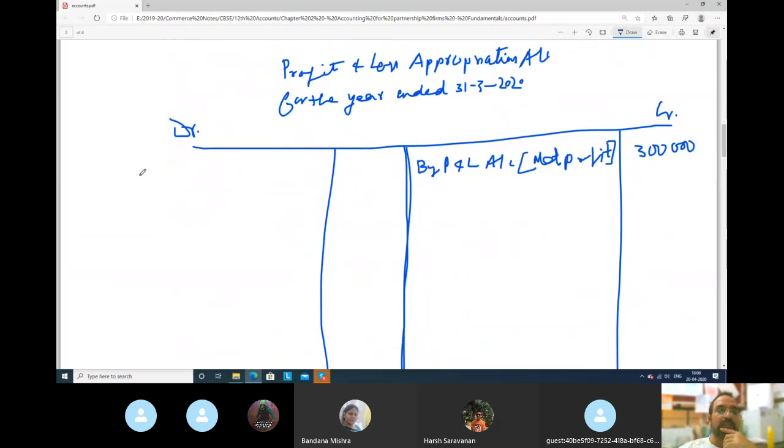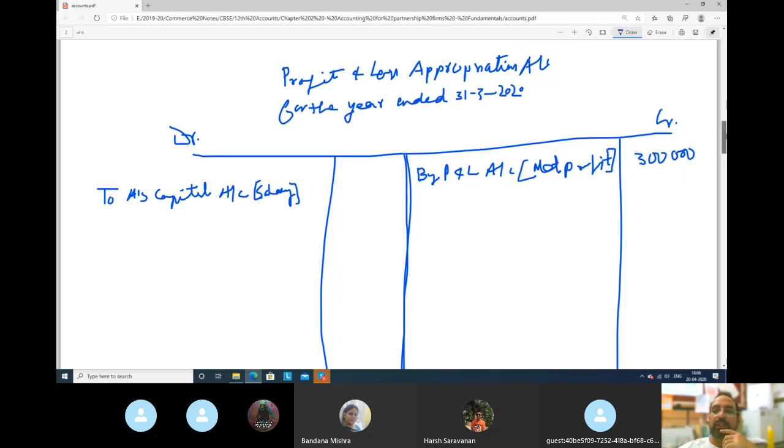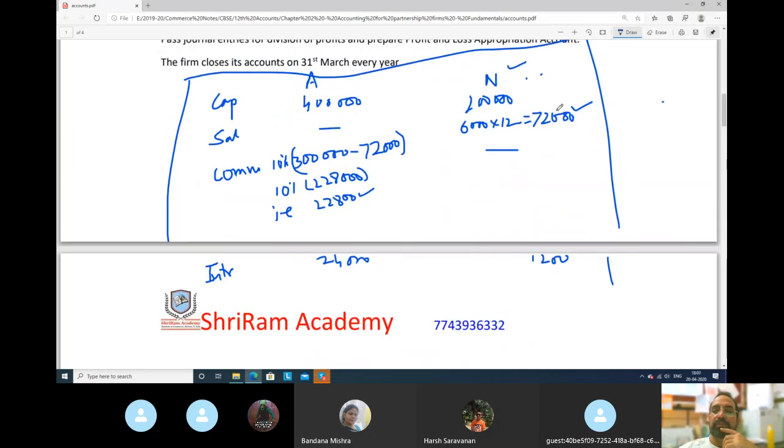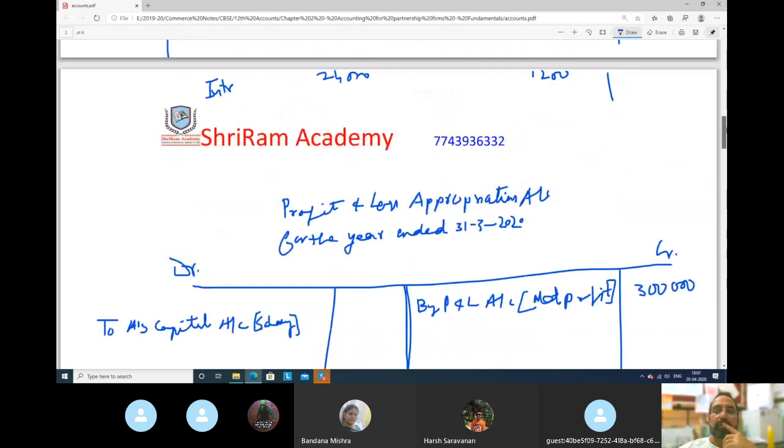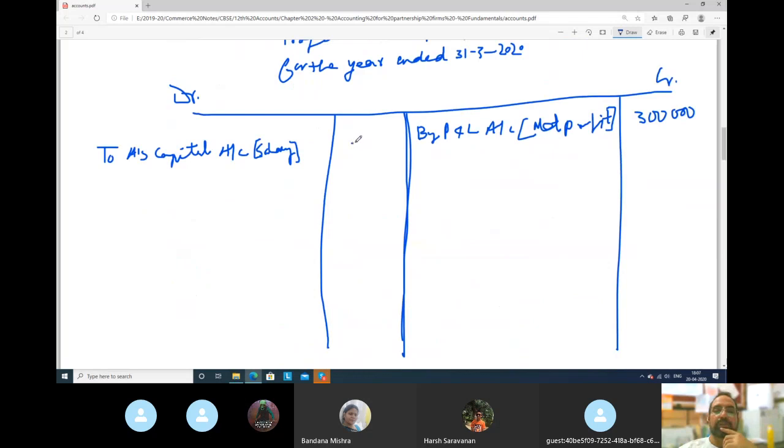So we will write to N's capital account. In bracket you can mention salary. How much salary? 72,000 rupees. We will take here 72,000.